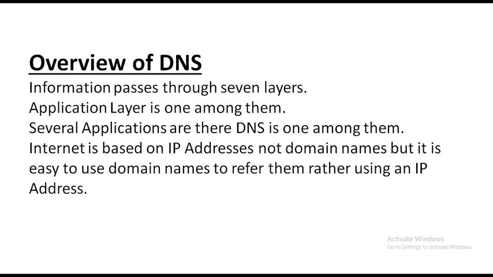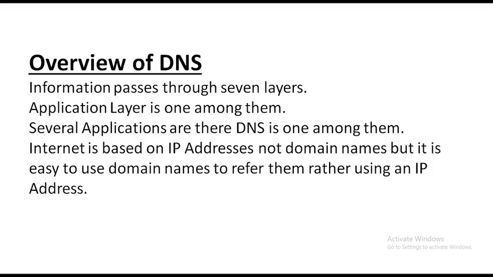Next one is the overview of DNS. For communication to take place, information passes through 7 layers. Already I have taught you the OSI layers in the 11th lesson. In OSI, Open Systems Interconnection, 7 layers are there.